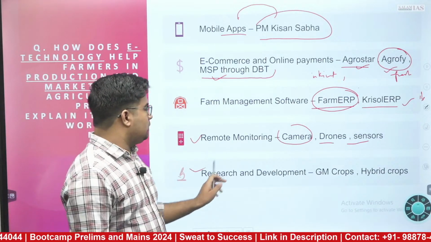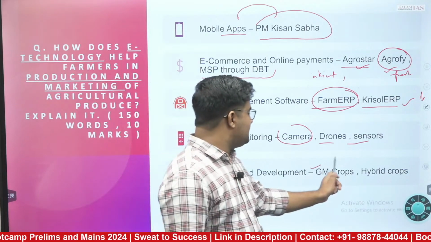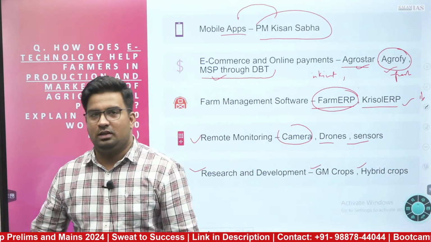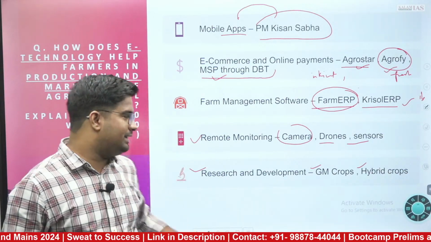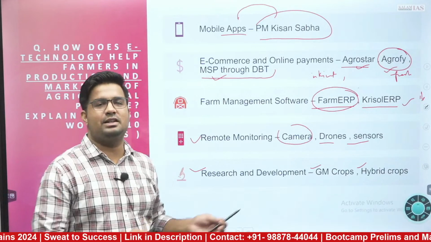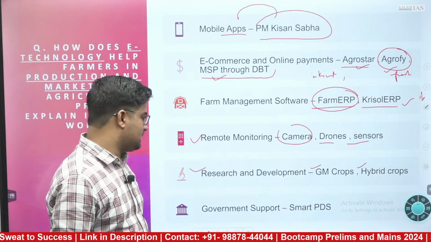Furthermore, we can talk about the research and development aspect. E-technology is here also. For example, GM crops, hybrid crops. What are we doing? We are changing the seeds and other aspects. We are genetically modifying them. That is the research and development aspect that you can write. That is again the technology aspect or e-technology aspect there.